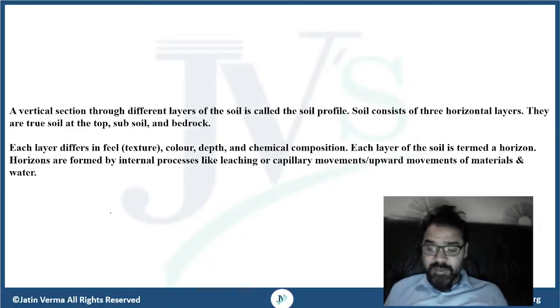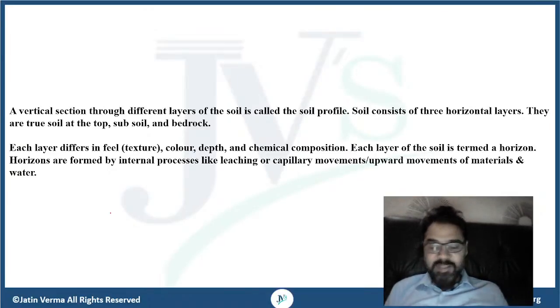Now see, when I'm speaking with reference to formation of soil, I have to understand one thing very clearly, that soil formation is a tedious and very long process. Things don't happen in some years' time. It takes thousands and thousands of years for the formation of soil.